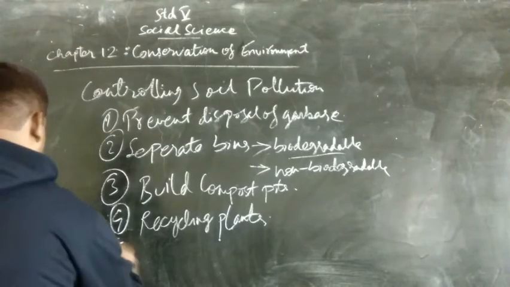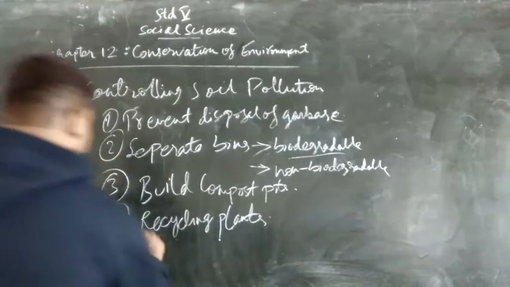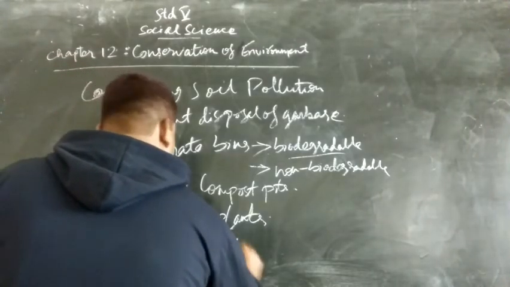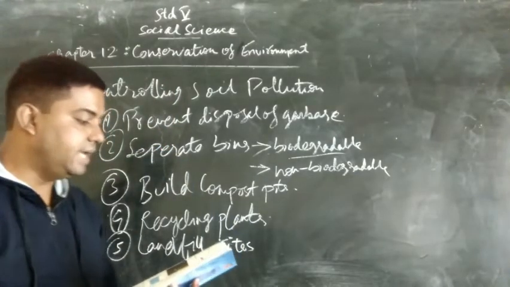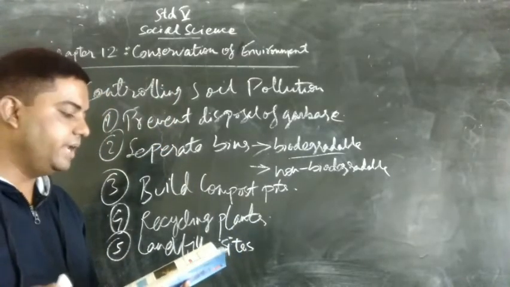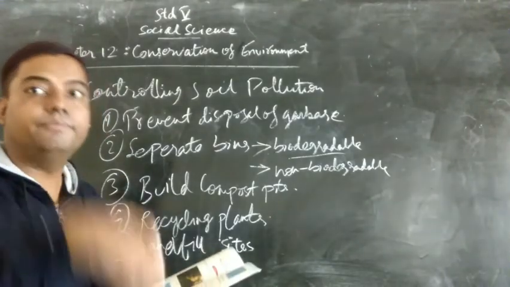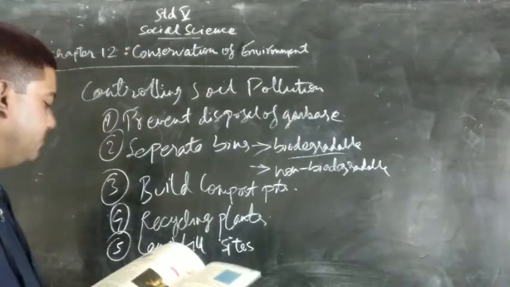Point number 5, we must set up landfill sites. Now what are landfill sites? Landfill sites, my dear children, are those areas where we can dispose of waste. In other words, it is a place which is kept empty and we have to fill it with the garbage. And when we come to the last point, that is point number 6.